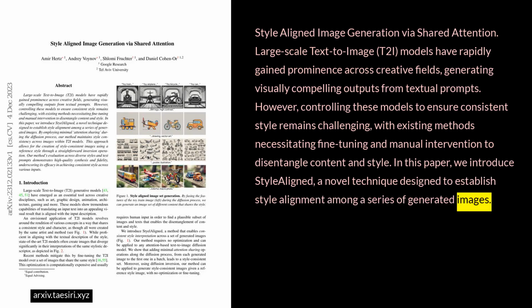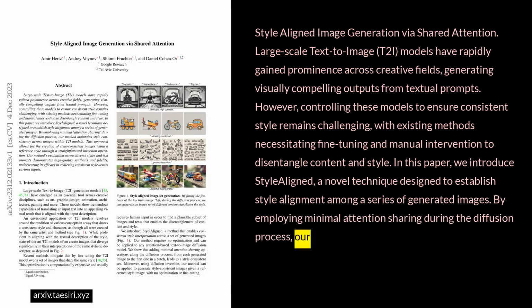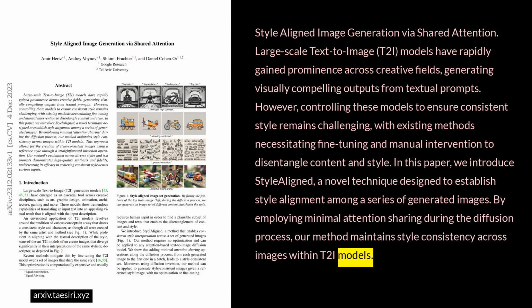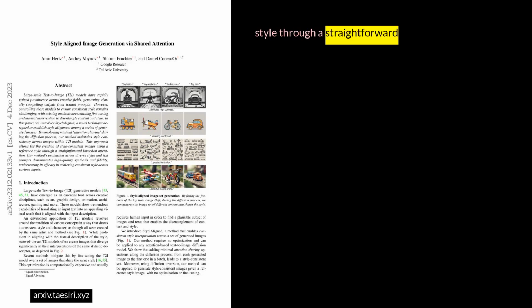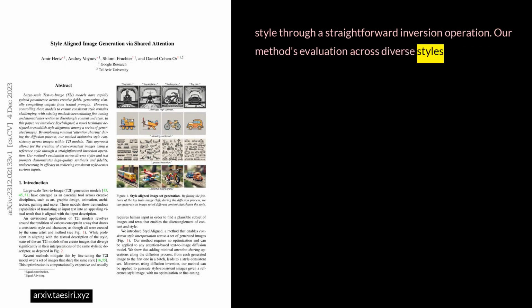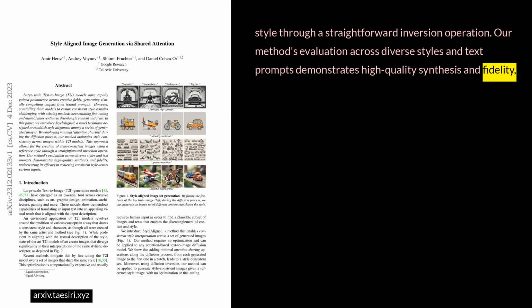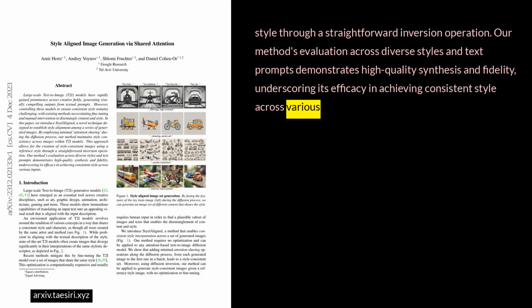In this paper, we introduce style-aligned, a novel technique designed to establish style alignment among a series of generated images. By employing minimal attention sharing during the diffusion process, our method maintains style consistency across images within T2I models. This approach allows for the creation of style-consistent images using a reference style through a straightforward inversion operation. Our method's evaluation across diverse styles and text prompts demonstrates high-quality synthesis and fidelity, underscoring its efficacy in achieving consistent style across various inputs.